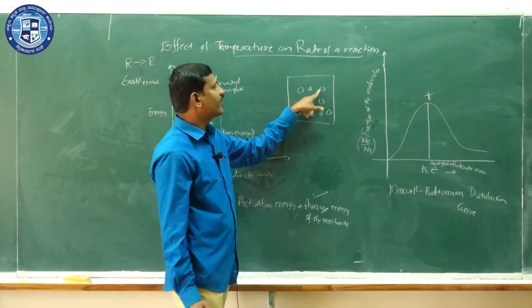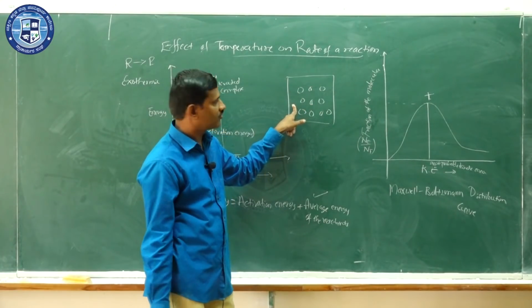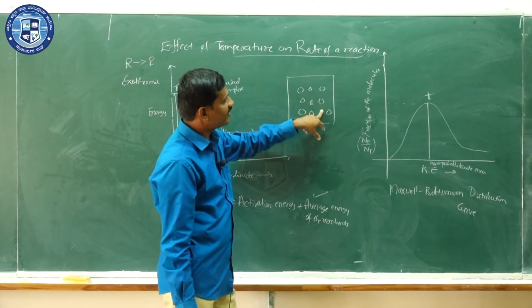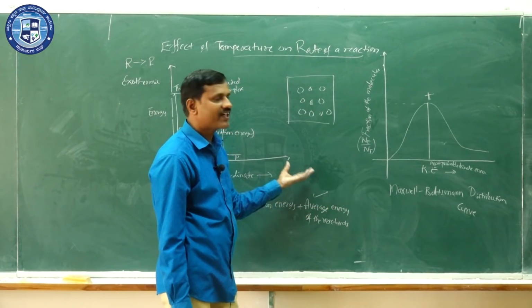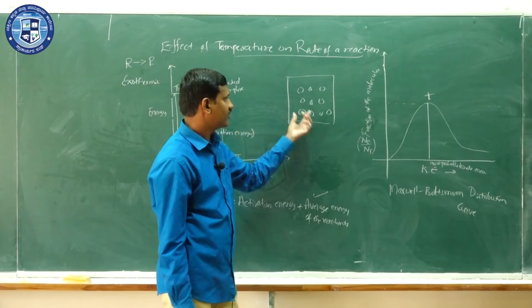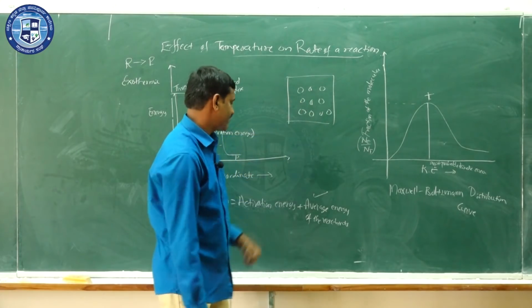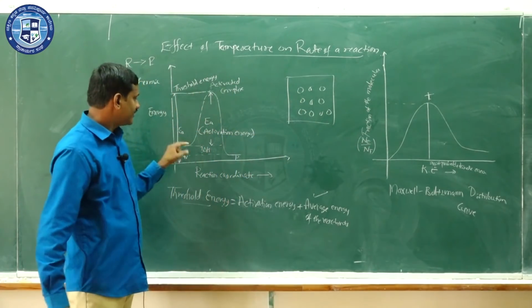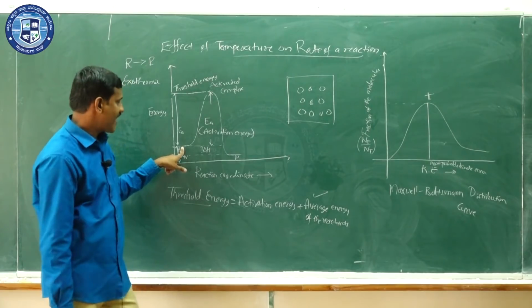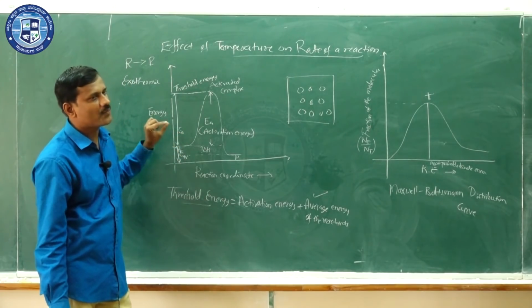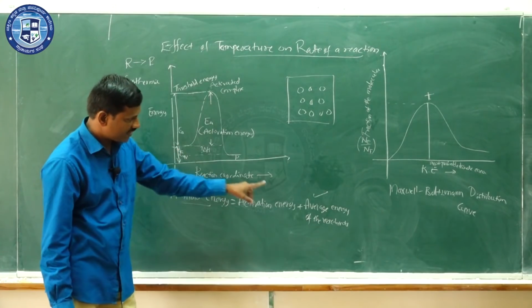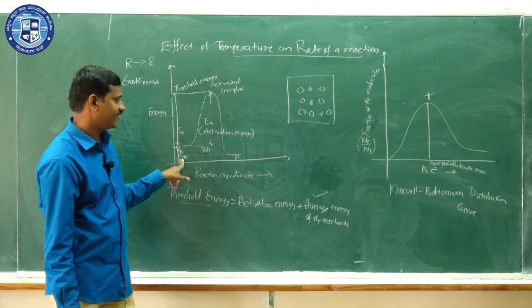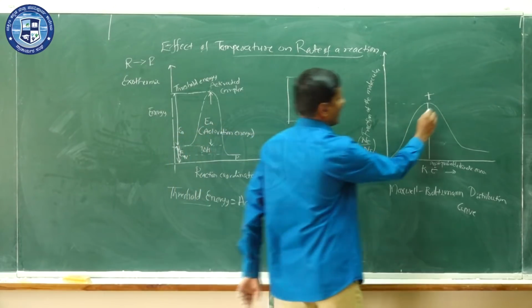Since different molecules have different kinetic energies, we define the average energy of the reactant molecules. It is not the energy of a particular molecule, it is the average energy, that is mainly kinetic energy. Okay. So now we have this.